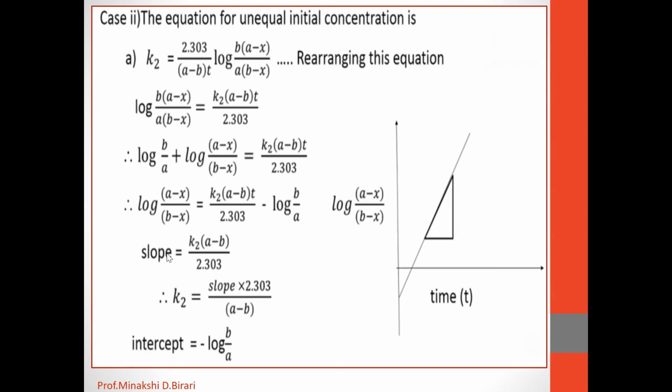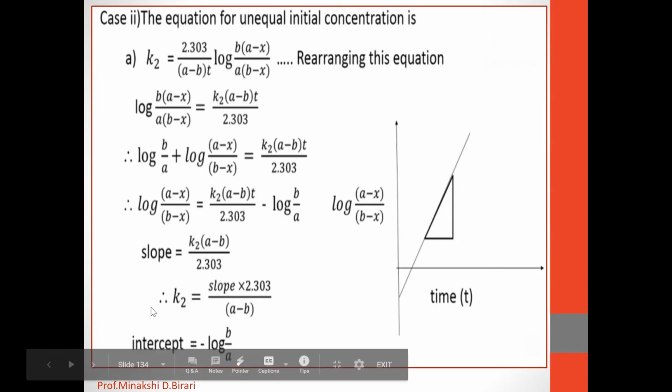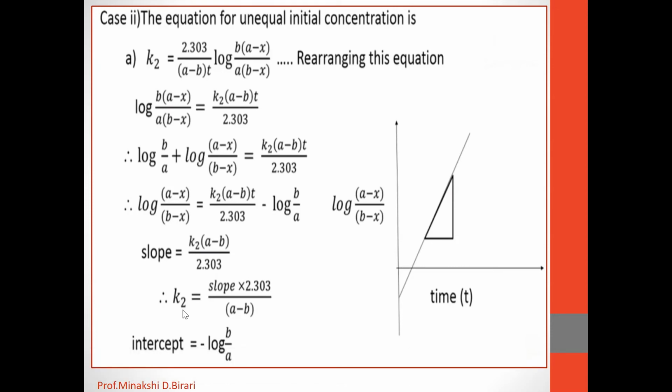Then slope is equal to K2 in bracket A minus B divided by 2.303. Therefore, K2 is equal to slope into 2.303 divided by A minus B. So by using this equation, we can find the rate constant, the proportionality constant, for a second order reaction with unequal initial concentration.